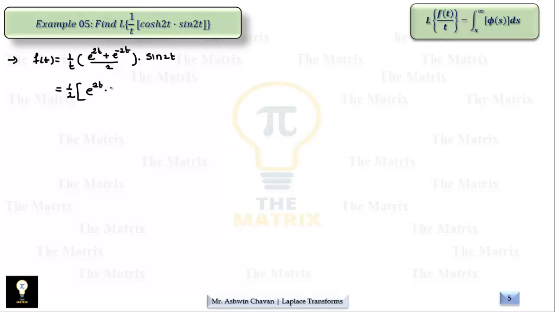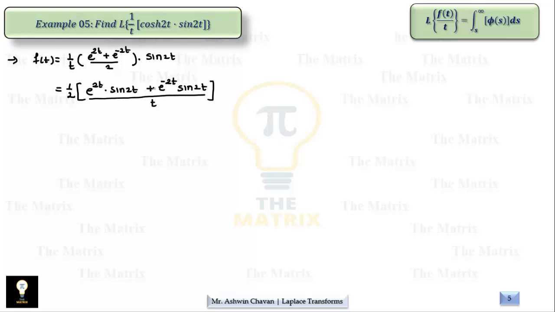e raised to 2t sin 2t plus e raised to minus 2t sin 2t, whole divided by t.